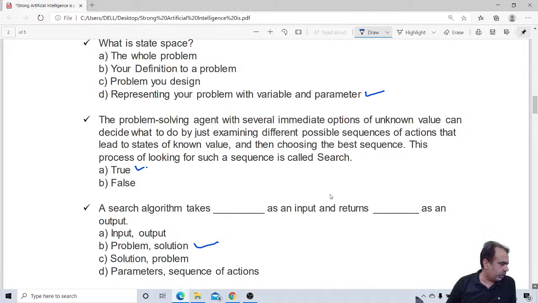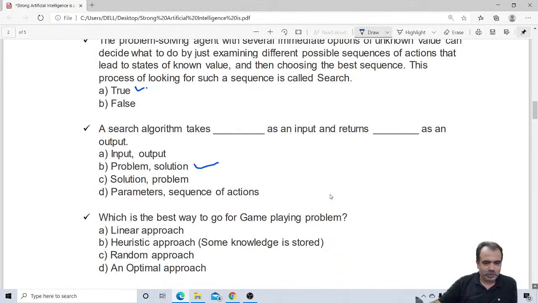Yashwant said D. Yes, Yashwant says B. Yeah, B is the answer, beta. What comes into the search algorithm? The problem, which it will take as an input. Yeah, Rahul Tanwar says B, 100% right. So I'll lock Rahul Tanwar's answer, and the answer will be B, right? So let me move towards the next.